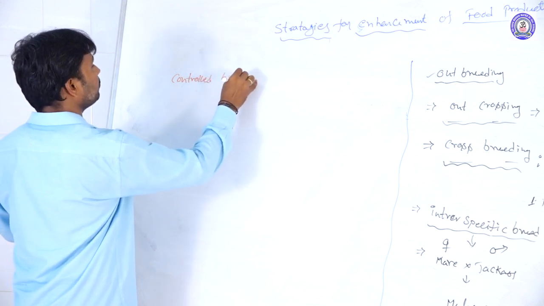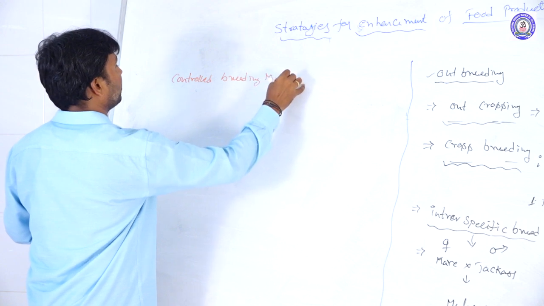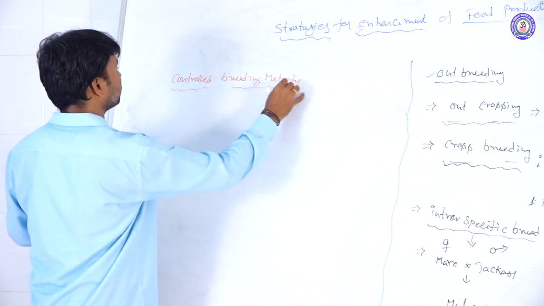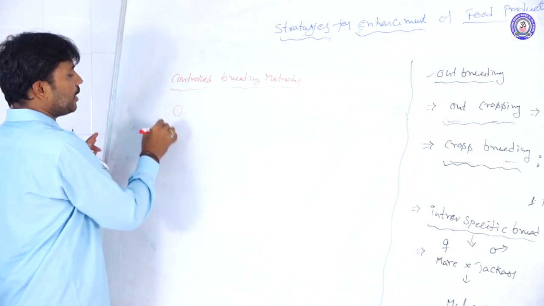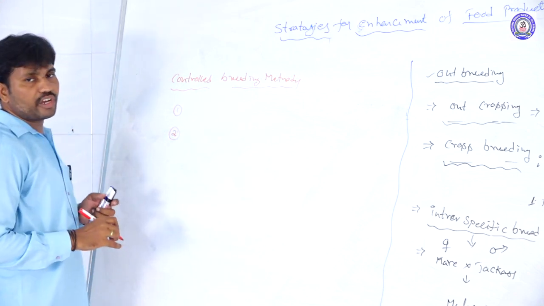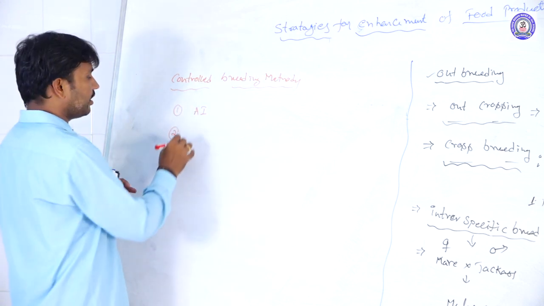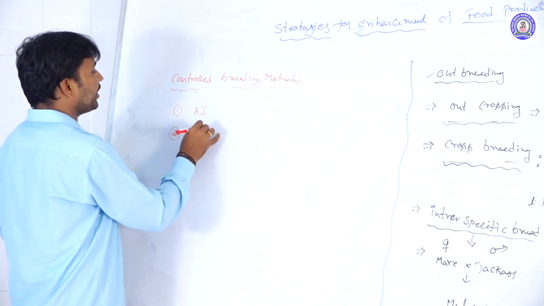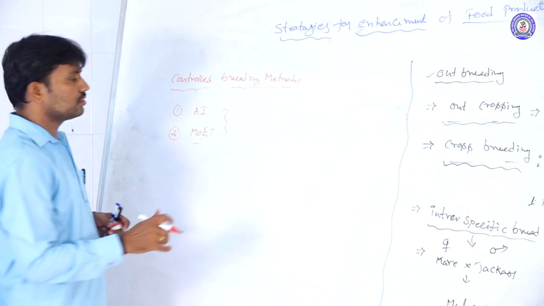Control breeding methods here. The control breeding methods we are taking are of two types. The first one is AI and the second one is MOET. These two methods fall under control breeding.